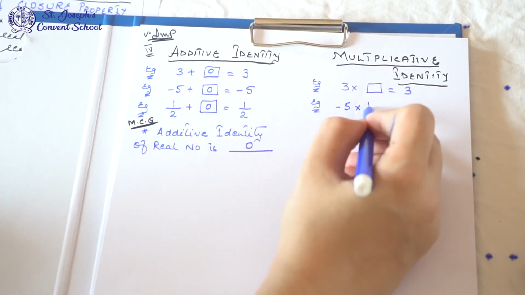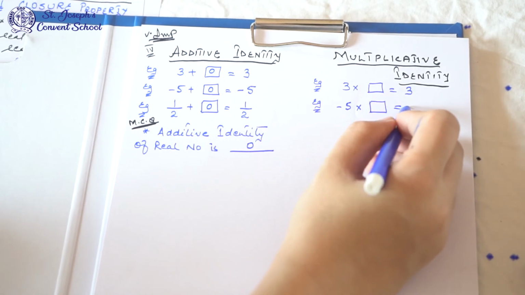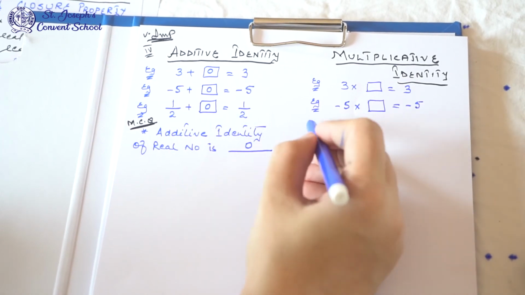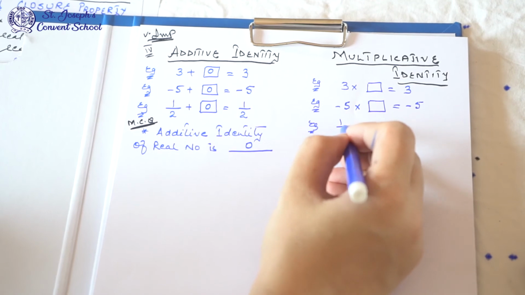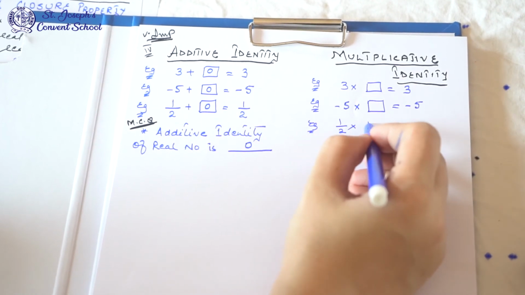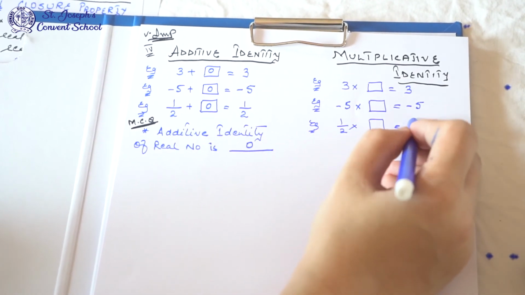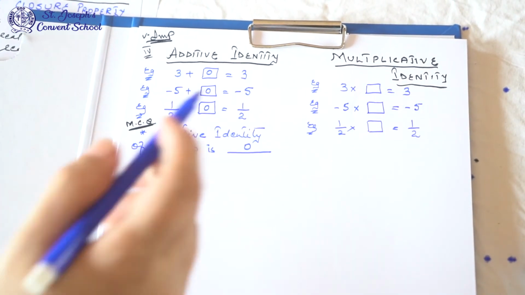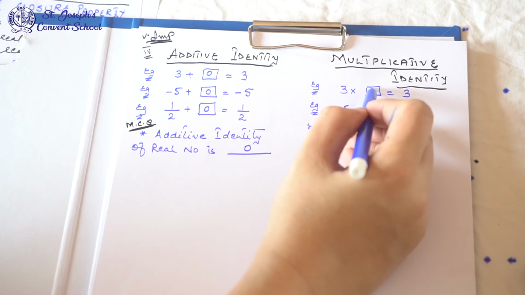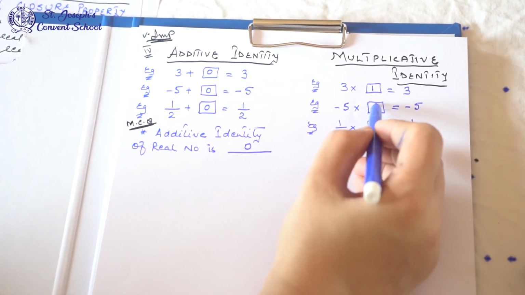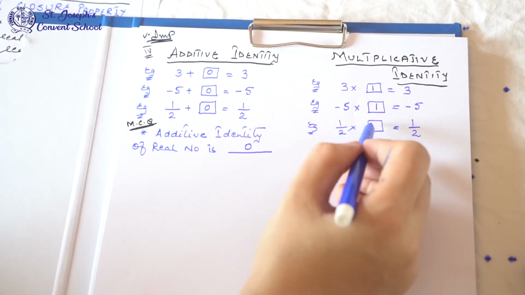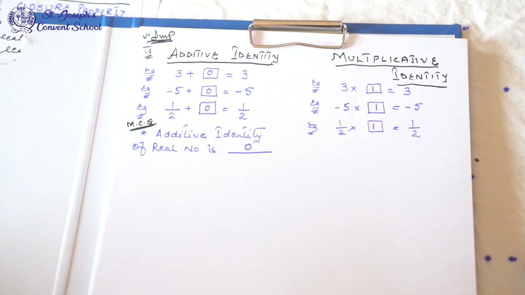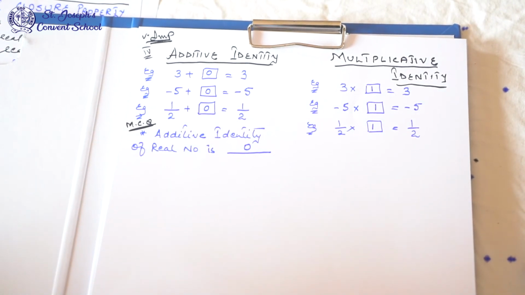Minus 5 multiplied by what is minus 5, and 1 upon 2 multiplied by what will give you the same answer? What should I write here? I hope you have guessed it. 1 it is. 3 into 1 is 3, minus 5 into 1 is minus 5, 1 upon 2 multiplied by 1 is 1 upon 2. So it means that the multiplicative identity of a real number is 1.